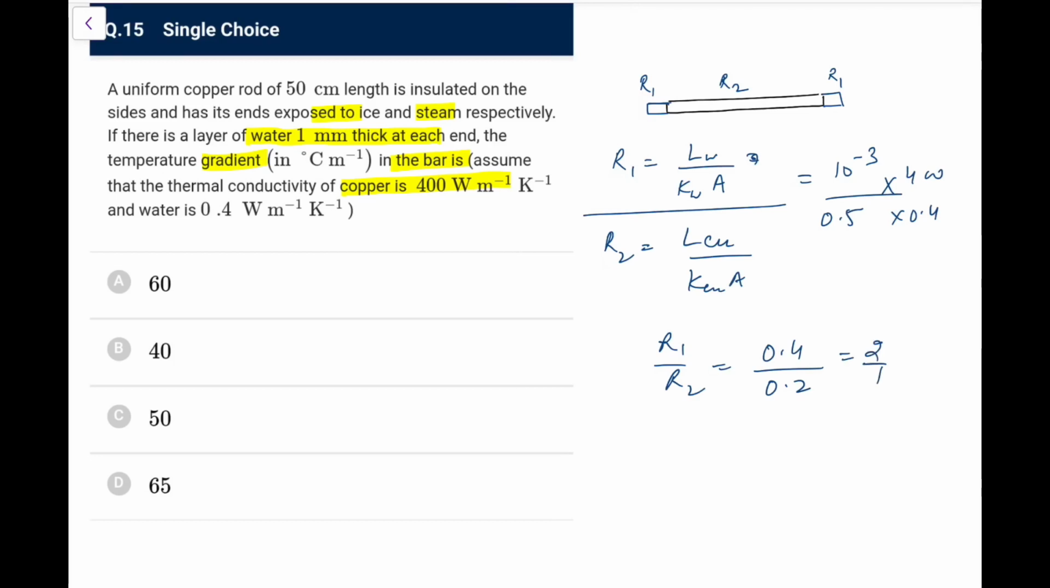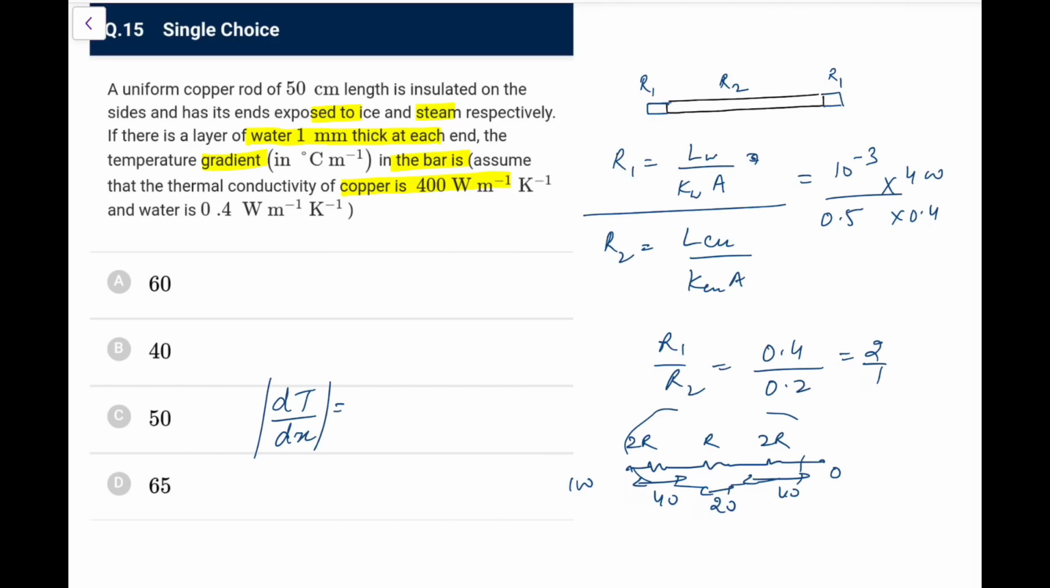So R1 is 2 and this is 1, so we have a condition like you can use the electricity analogy. If I say this is 2R, this is R and this is 2R, so we have this 100 and this is 0, that means over this complete 5R the drop is 100. So I can directly say the drop here will be 40, here will be 40, here will be 20. So the drop across the rod is 20 degree. So the temperature gradient that you call as dT by dx, magnitude of dT by dx, total drop is 20 and total length is 0.5, so that it would be 40 degrees Celsius per meter. Go for option B in this case.